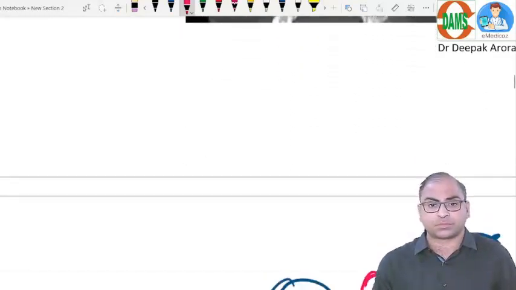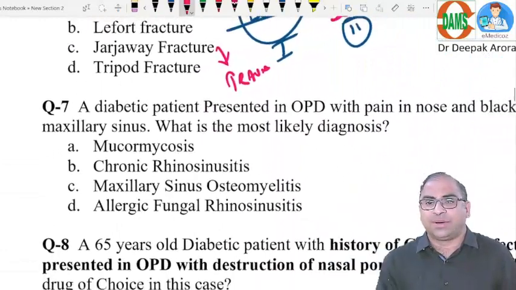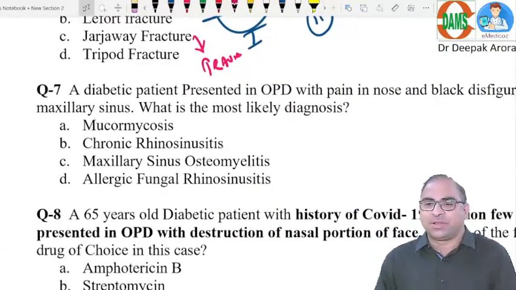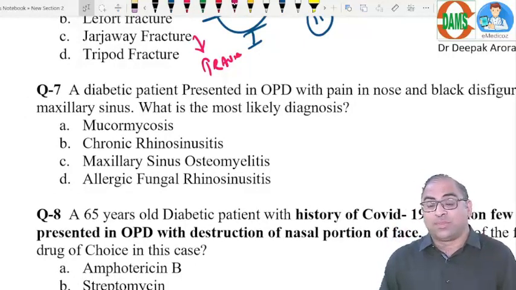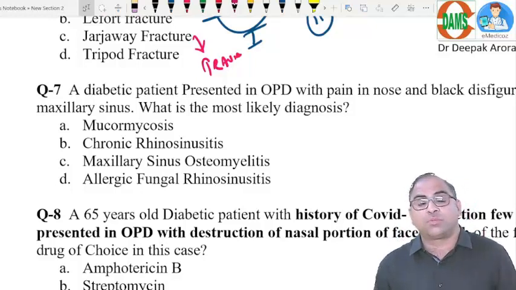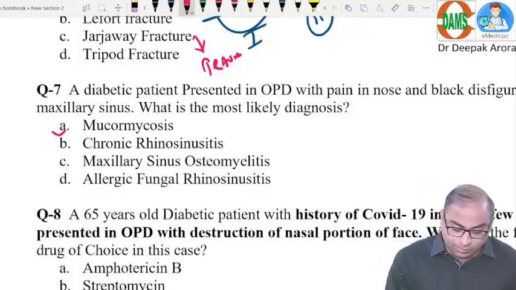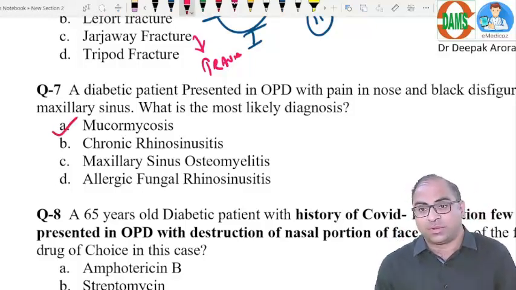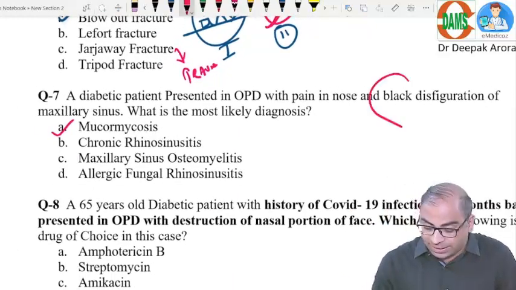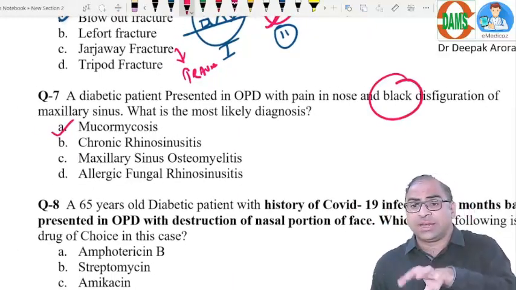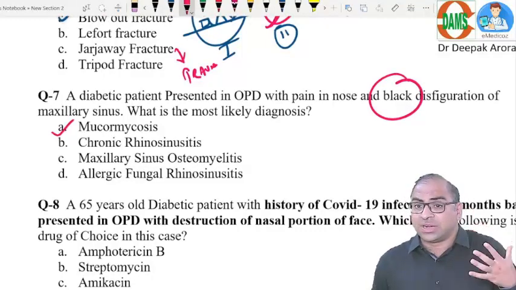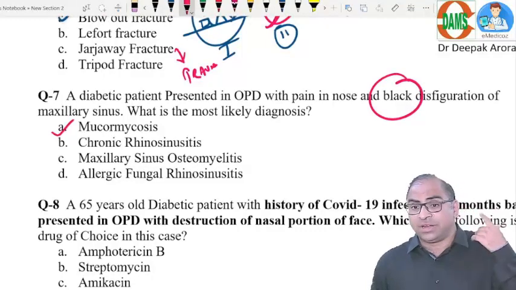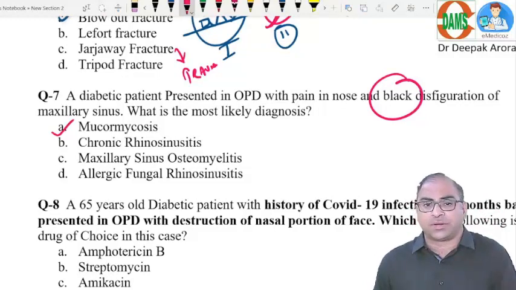Clear? Coming on to the next one, a diabetic patient. Diabetic patient in ENT, what we have revised in the class, beta. Diabetic patient MCQ from the ear, whichever they have asked you, is malignant otitis externa. MCQ from the nose, the answer will be mucormycosis. Always remember this point. Clear? So the word black is giving you the message. The area is necrosed. So it will be necrosis of the nasal cavity or the face. But if the ear is involved, that is malignant otitis externa. Clear?